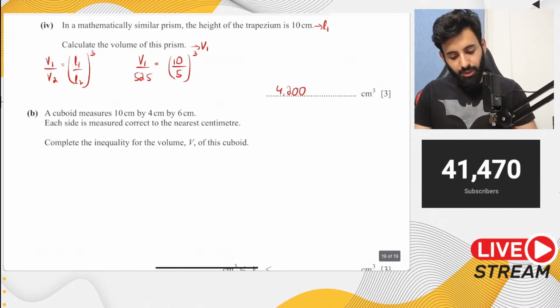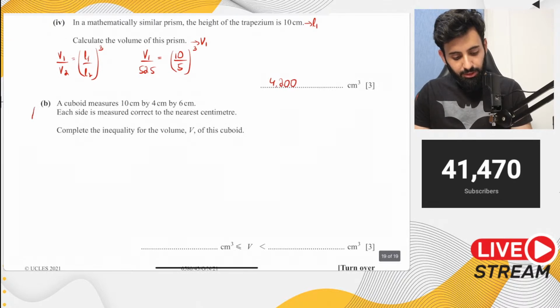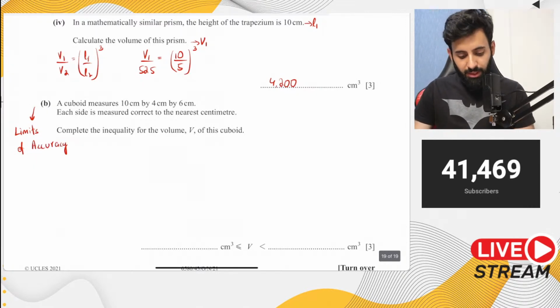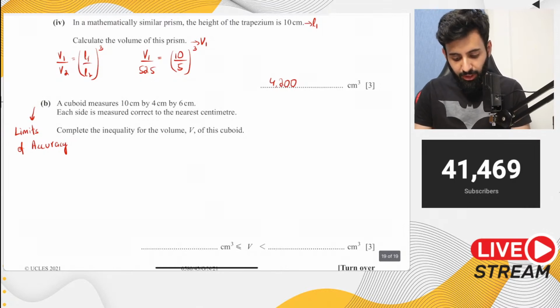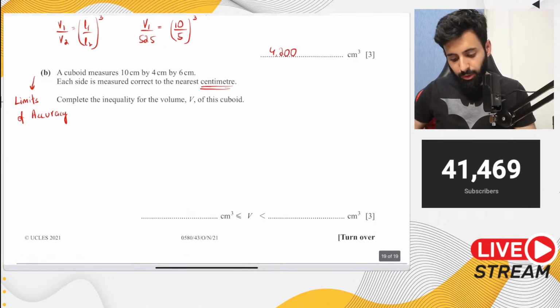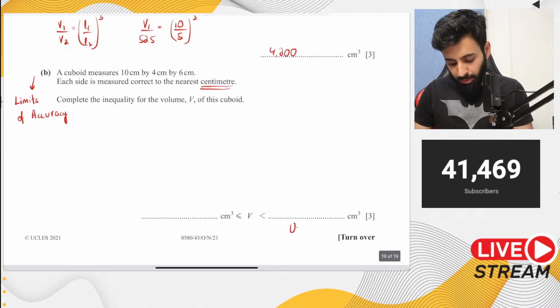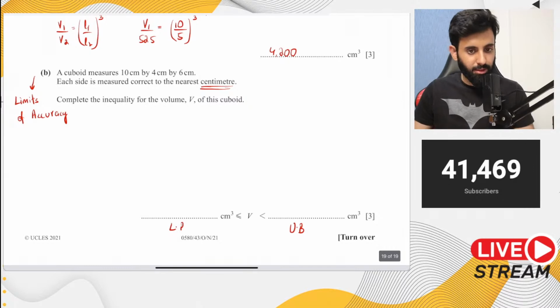Now part B is more of a limits of accuracy question. Let me show you. It says a cuboid measures 10 centimeter by 4 centimeter by 6 centimeter. Each side is measured correct to the nearest centimeter. Complete the inequality for the volume V of this cuboid. So here will come the upper bound and here we will have the lower bound.